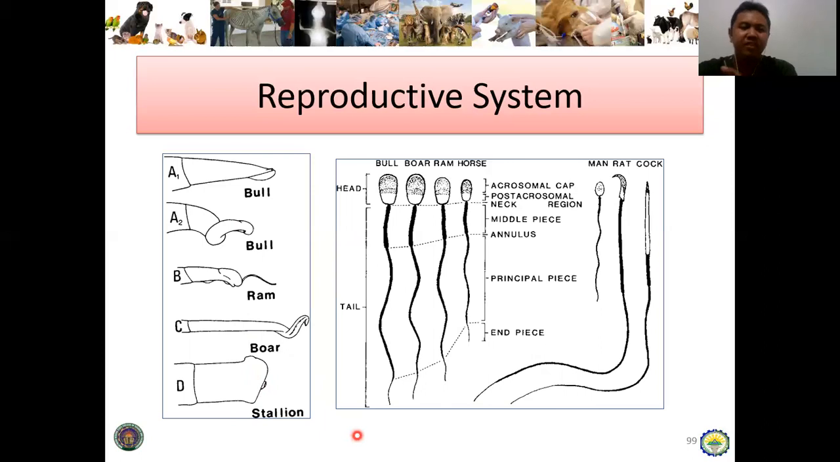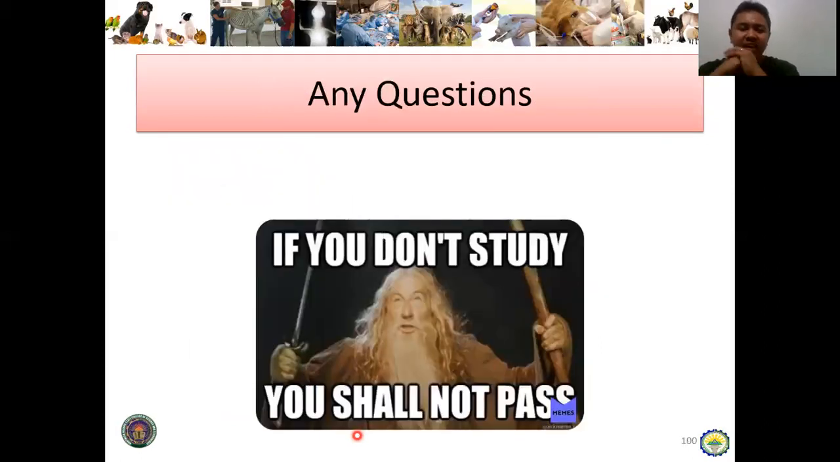Okay? So, any questions? So that's it. We already finished the anatomy and physiology. So in relation to our memes here, if you don't study, you shall not pass.